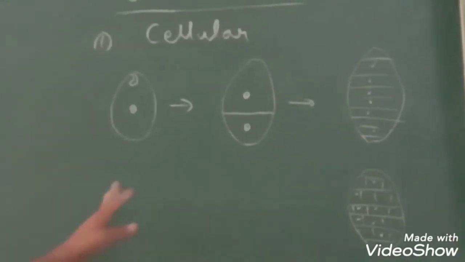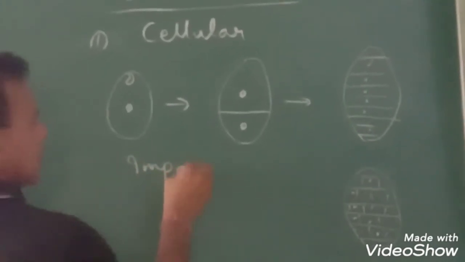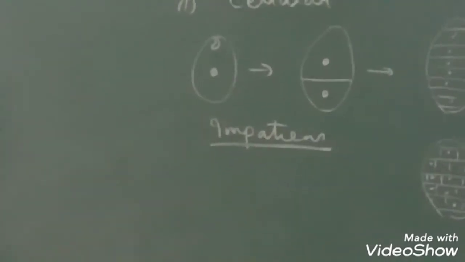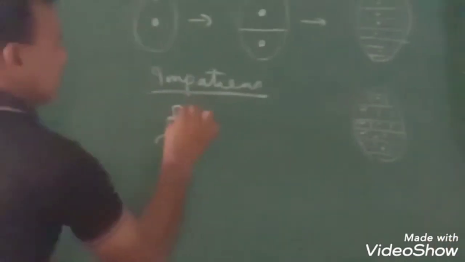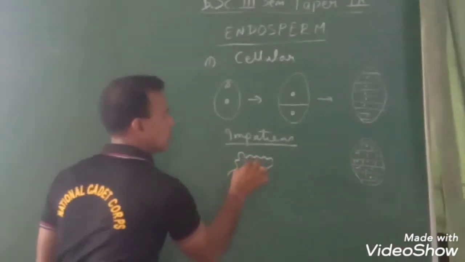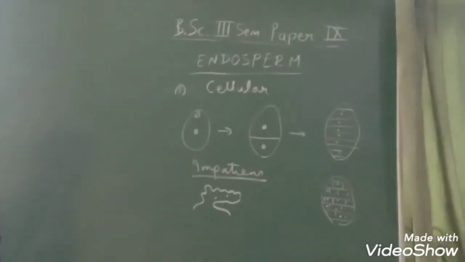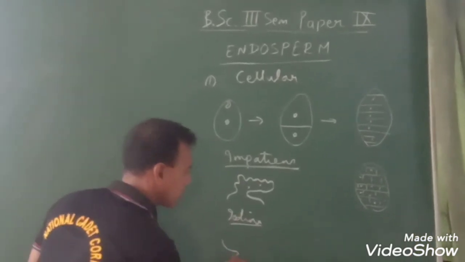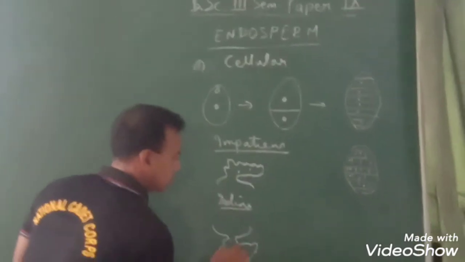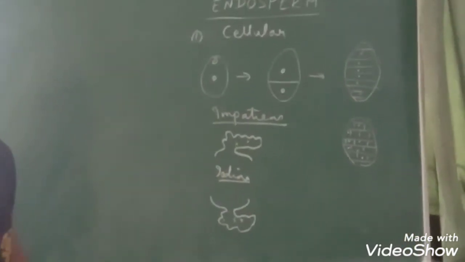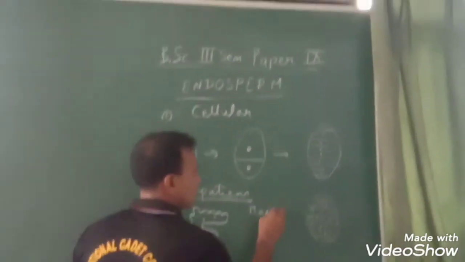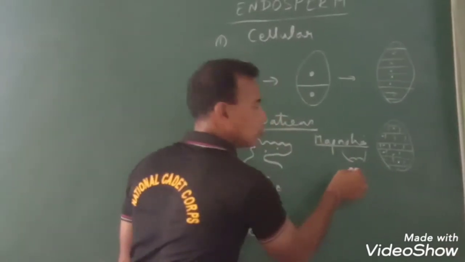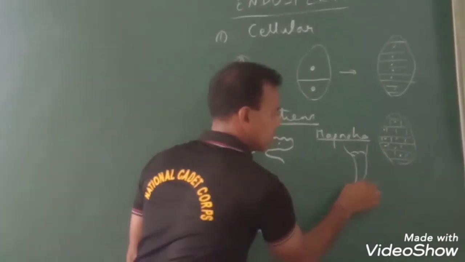In some plants like Impatiens, the haustoria is formed from the micropylar end. A mass of cells comes out like this in Impatiens. In the case of Iodina, a mass of cells comes out from the chalazal end, which functions as haustoria. In Magnolia, the haustoria comes from 2 or 3 chalazal cells.